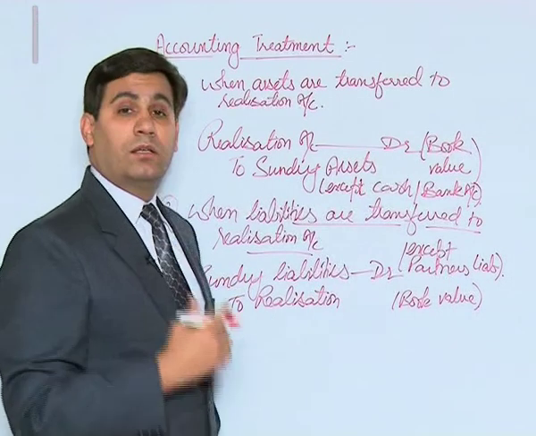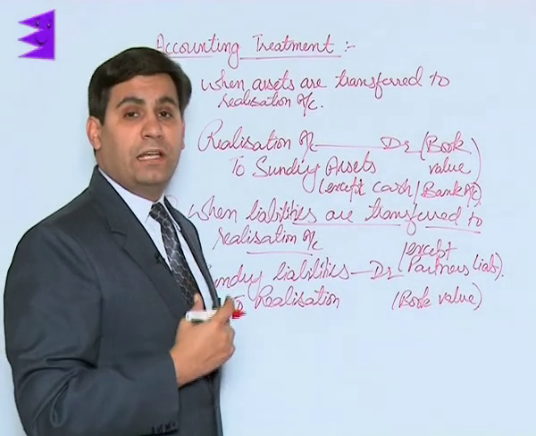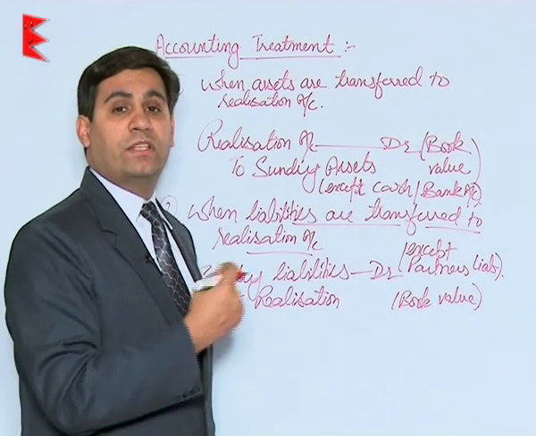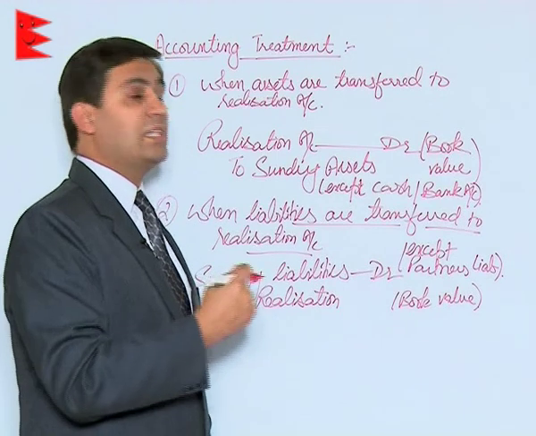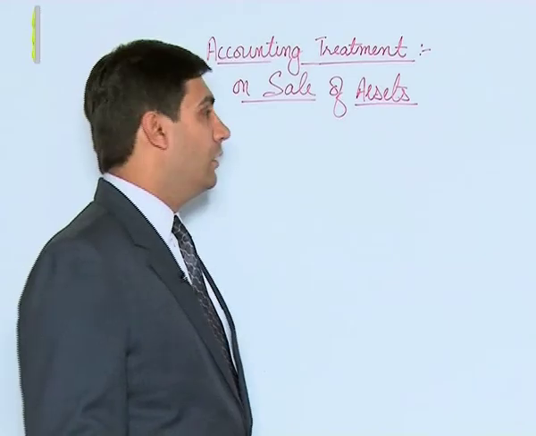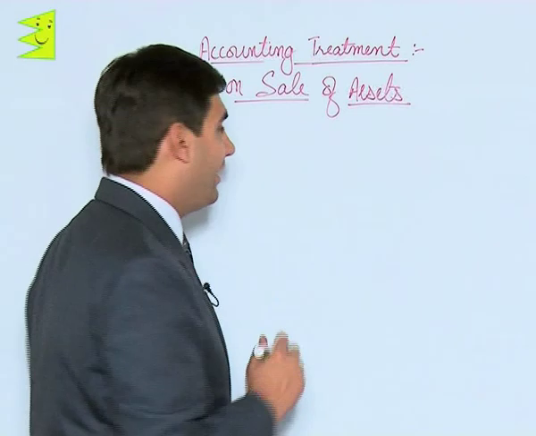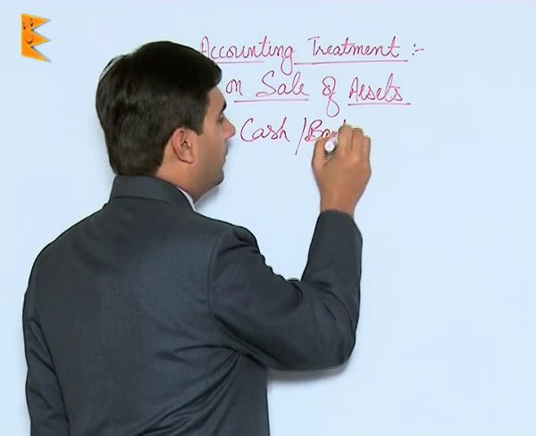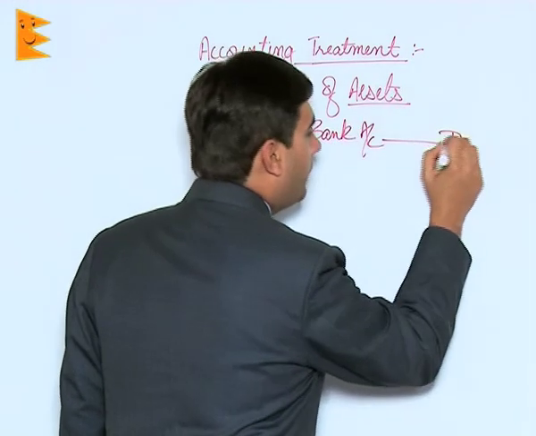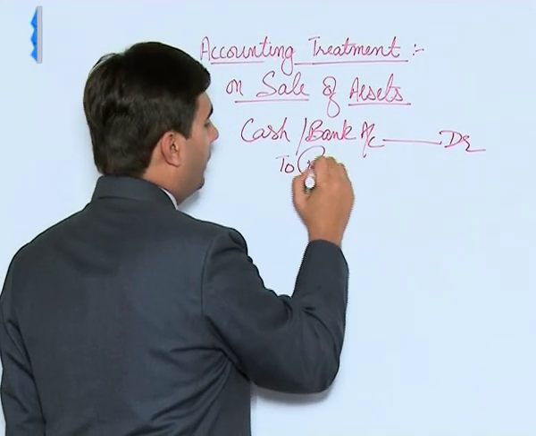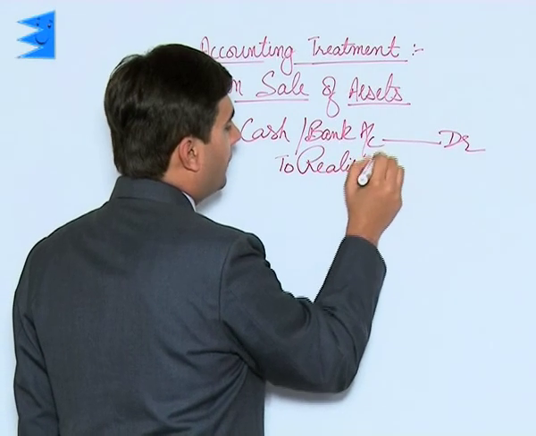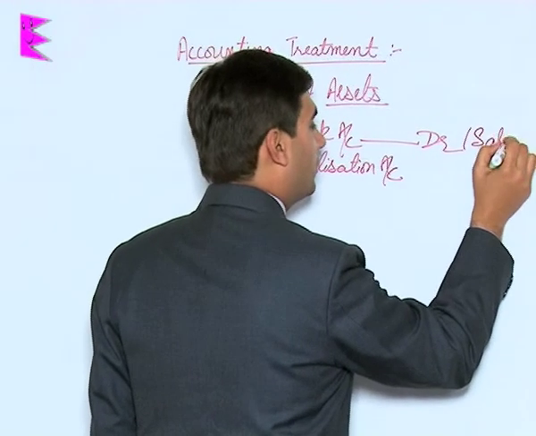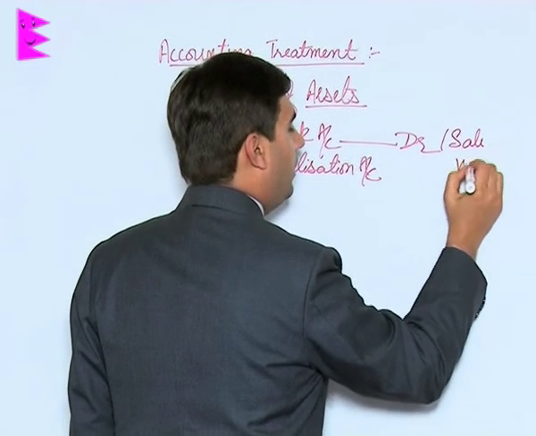After this is done, the next step is that the value of assets would now be realized. That is, assets would be sold off on case to case basis. Let us see what that journal entry would be. Whenever the assets are sold off, the journal entry would be cash or bank, whatever is given to you in the question, debited to realization account. Remember, the amount would be the sale value.